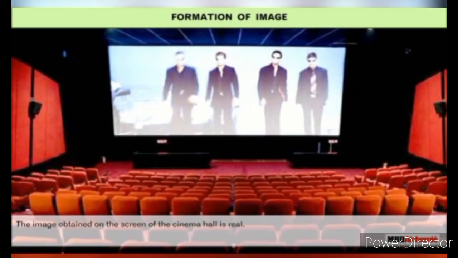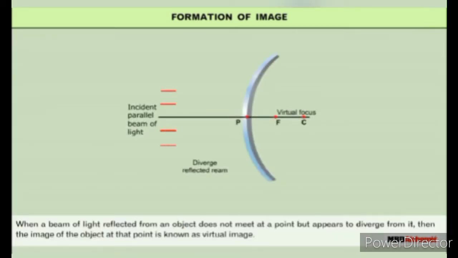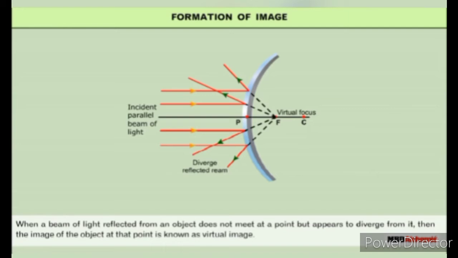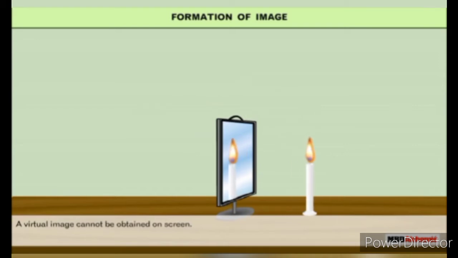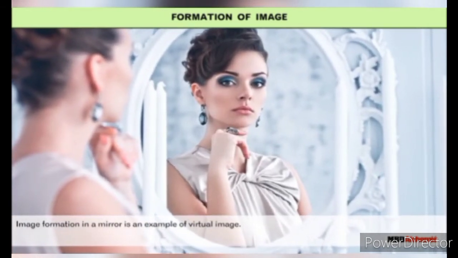The image obtained on the screen of the cinema hall is real. When a beam of light reflected from an object does not meet at a point but appears to diverge from it, then the image of the object at that point is known as virtual image. A virtual image cannot be obtained on screen. Image formation in a mirror is an example of virtual image.